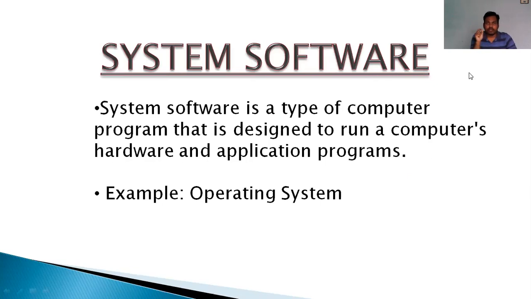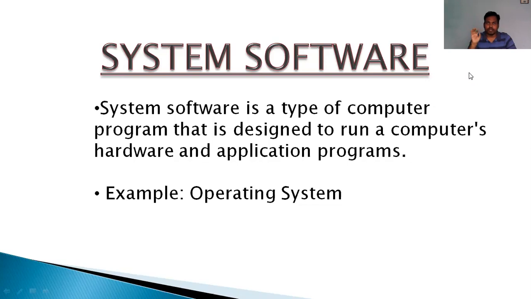So, what is system software? System software are those softwares which make your system perform functions, right? System softwares are the softwares which make your system run. Make your system run means what? Makes your computer run, right? So without system software, can your computer work?